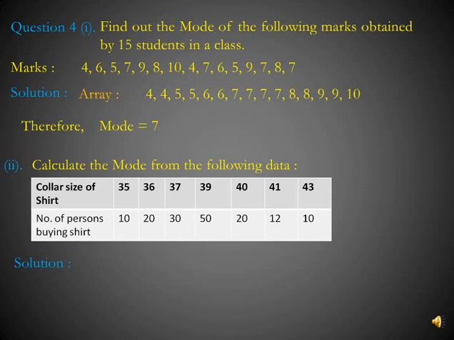An inspection of the data clearly shows that the modal collar size of shirt is 39 because shirt of this size has been purchased by the maximum number of persons, that is by 50 persons. Therefore mode here is 39.